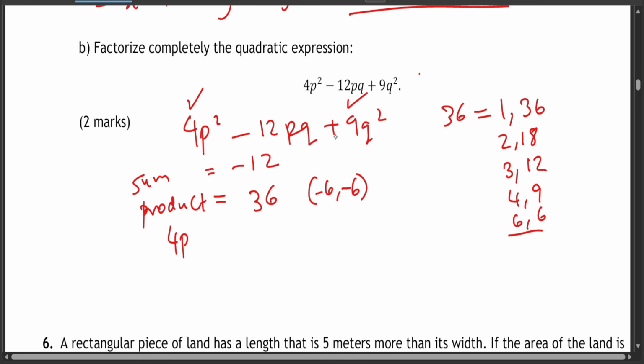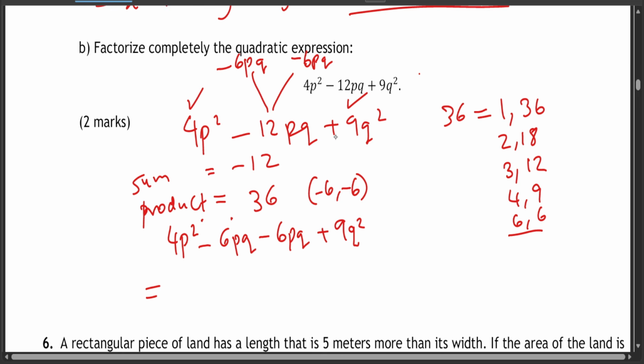So you'll have 4p squared. Now the negative 12pq divides itself into negative 6pq and negative 6pq. So 4p squared is going to be minus 6pq minus 6pq plus 9q squared. Now let's factorize this. If you factorize this one out, it's going to be 2p into bracket 2p minus 3q. If you factorize this, your common factor is going to be 3q into bracket 2p minus 3q.